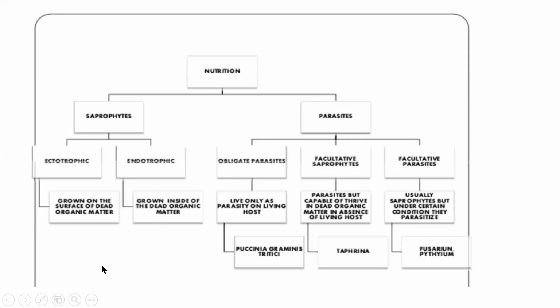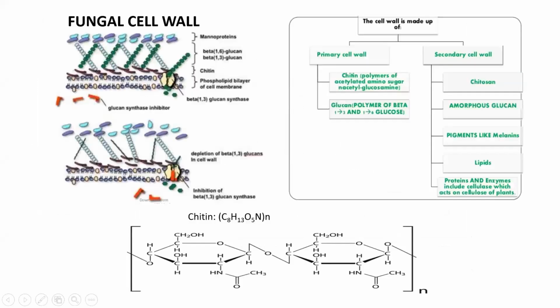Okay. In the next few slides, we will be talking about the structure of the fungal cell. Starting with the cell wall, the fungal cell wall is a unique structure found only in fungi.